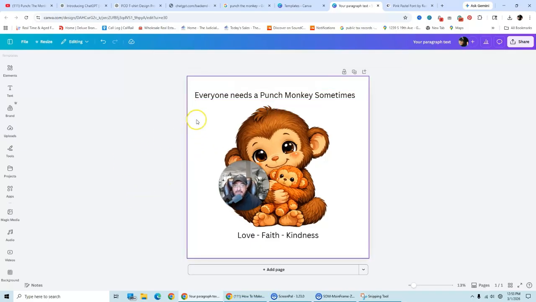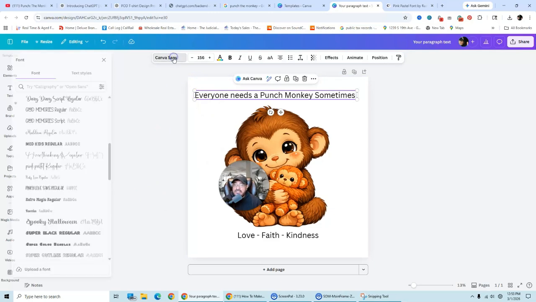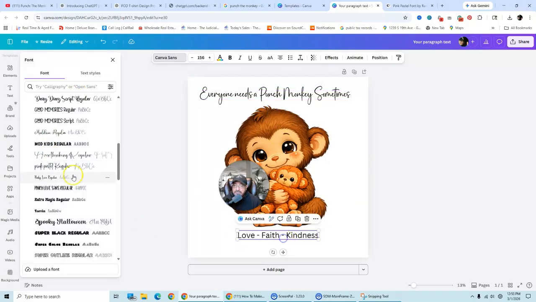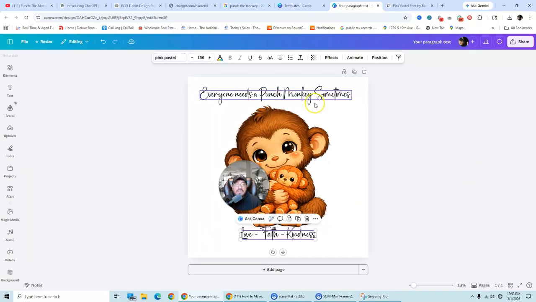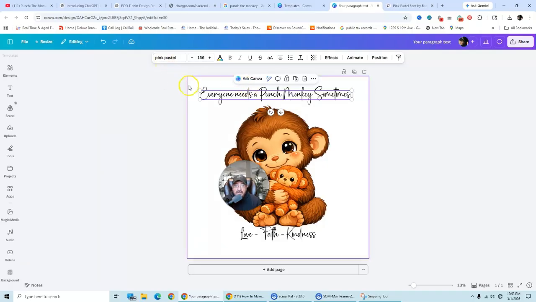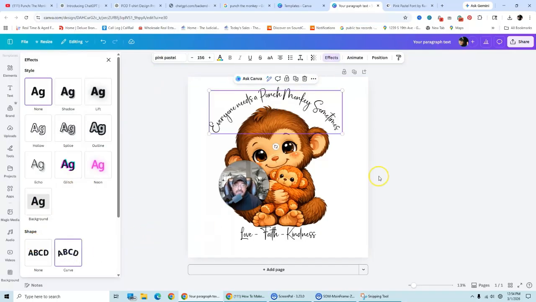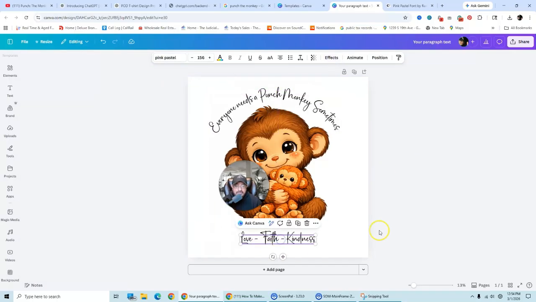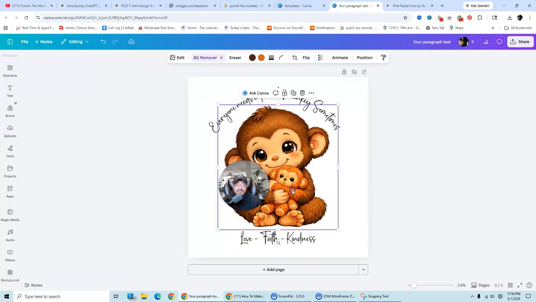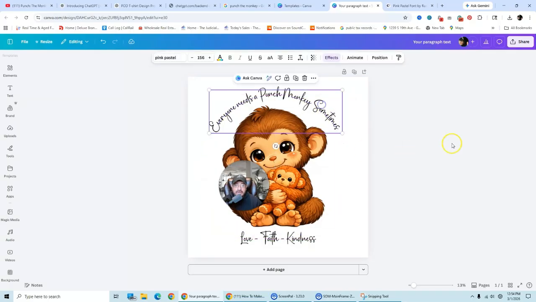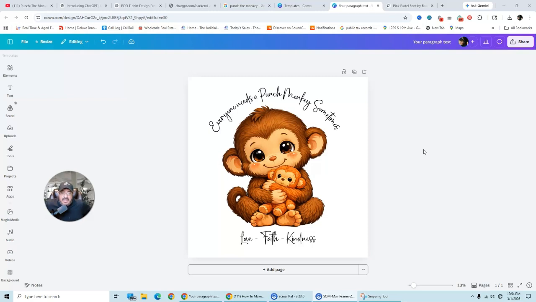So now that I have this one, pink pastel, I'm going to change that to pink pastel. Okay. And I'm going to change this bottom part to pink pastel as well. And then I'm going to click here. And then all I'm going to do now is give it an effect. So I'm going to curve this, and then I'm just going to keep this on the same right there. And I just want to straighten everything out to make sure that everything is straight. And now I have a nice looking image that's ready to sell in the market.